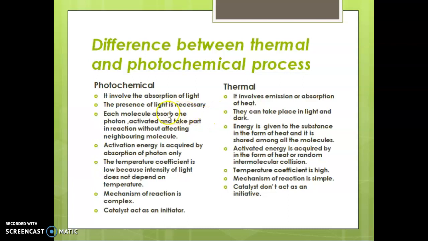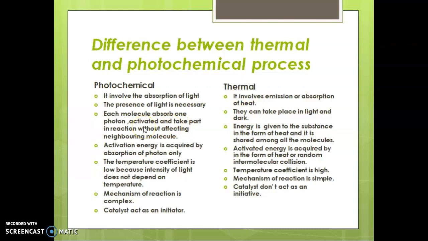Second point, the presence of light is necessary. That is, a photochemical reaction occurs only in the presence of light. It does not occur in the dark. Thermal reactions can take place in light and dark.